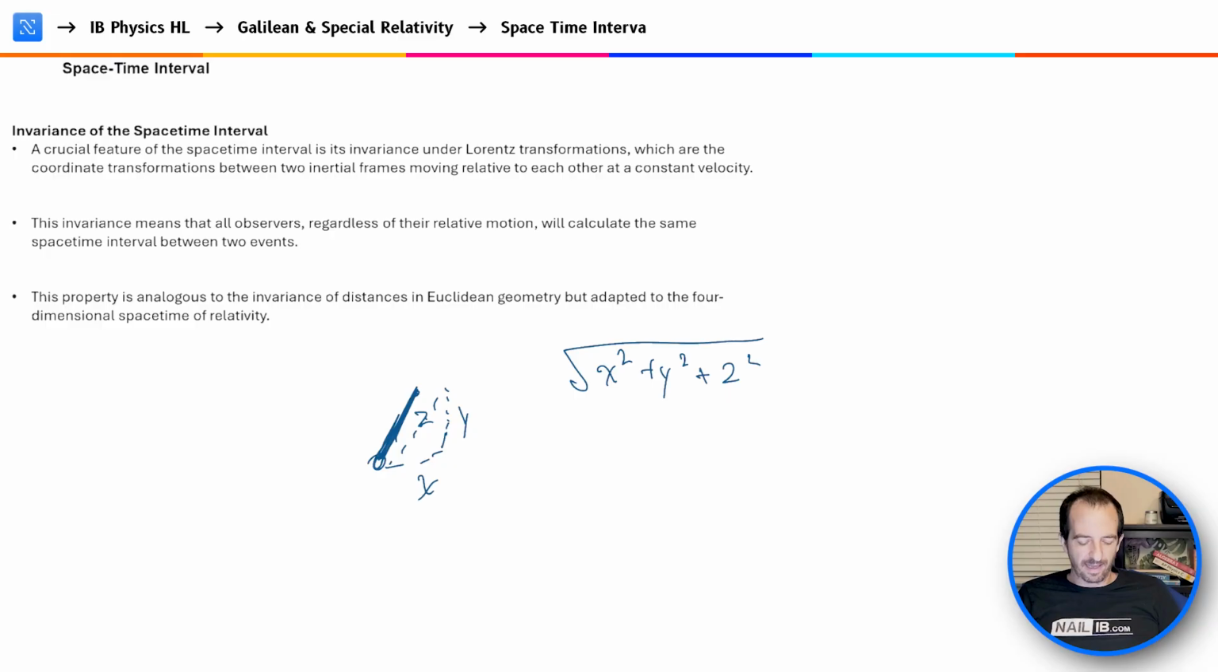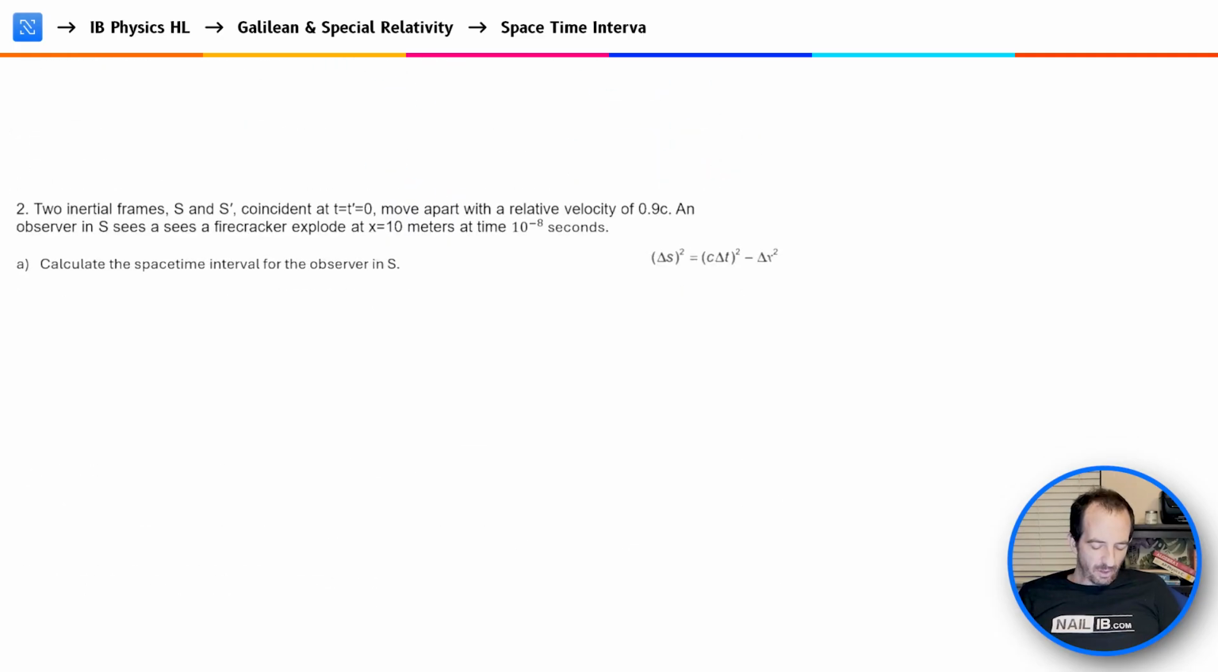So it means that all observers, whichever reference frame they're located in, if we do the Lorentz transformation, we're going to get the same value for the space-time dimension. So let's take a look with an example, and hopefully it will make it a little bit more clear.